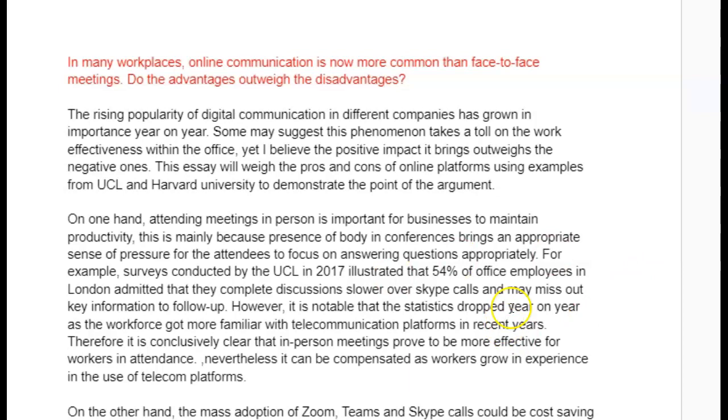All right, this is awkward. And may miss out on key information required to follow up. These changes make this sentence make more sense to me. However, it is notable that the statistics dropped year after year as the workforce got more familiar with telecommunication platforms in recent years. Therefore, it is conclusively clear that in-person meetings proved to be more effective for workers in attendance. Nevertheless, careful with your comma. It should go right after the E and then leave a space. It can be compensated. That doesn't make sense. That's the wrong word. As workers grow in experience in the use of telecom platforms.